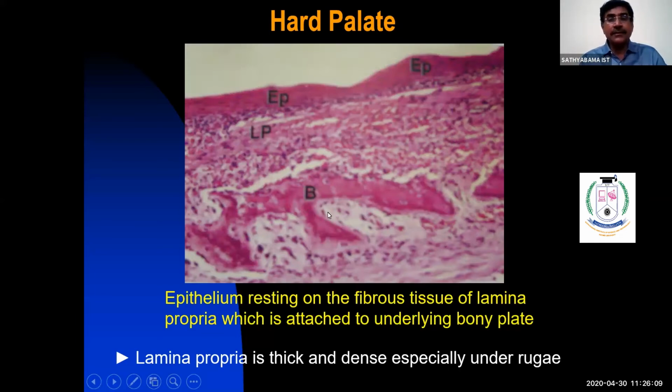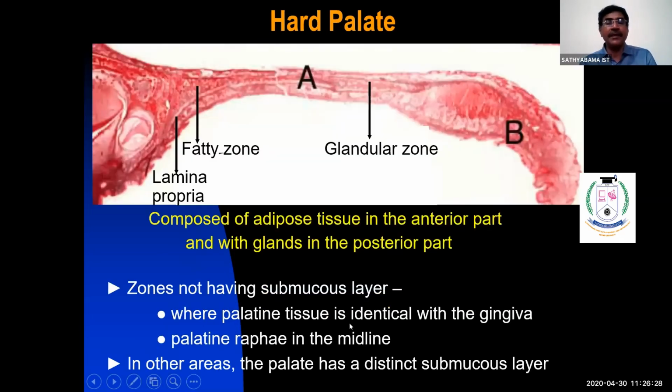So the epithelium rests on fibrous connective tissue attached to the underlying bone. That's why the epithelium does not stretch. The lamina propria is thick and dense, especially in the rugae. When I go to a specific area, I'll tell you. This is how the fatty zone and the granular zone look.